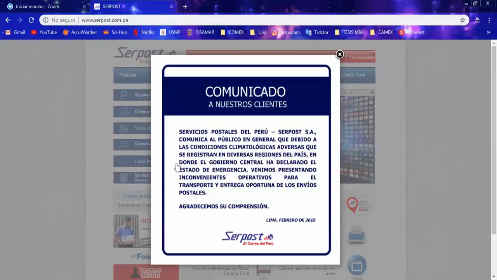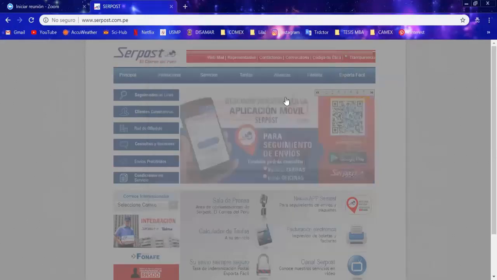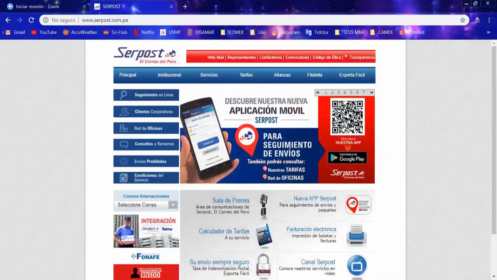So as you can hear, they're letting us know that due to some problems with the weather, there are some changes. But also, like I told you, it's not only about the weather, it is also about a change of the structure. So we just click in here on the X, and we will have all this information.